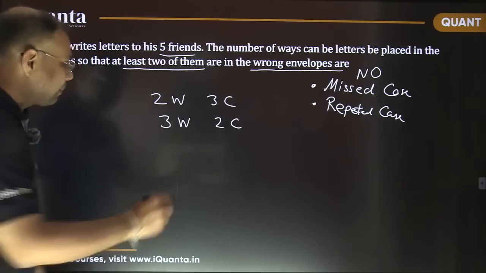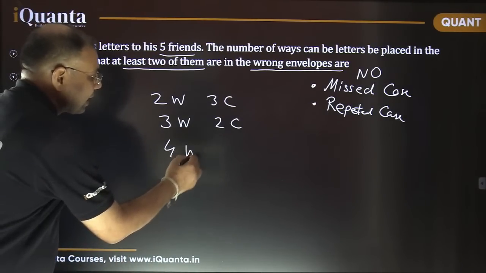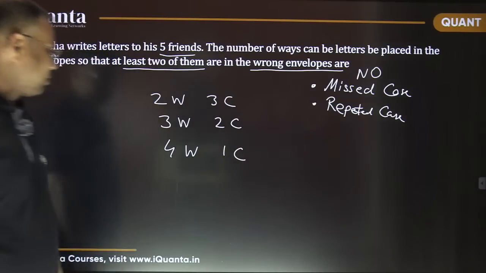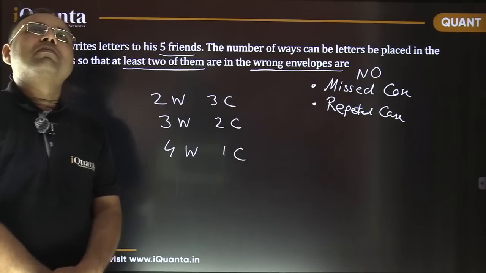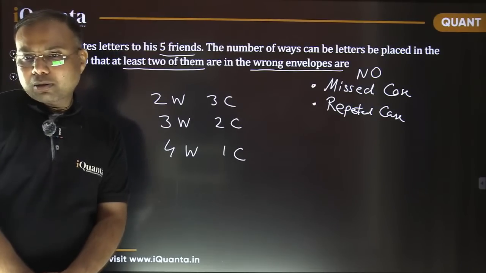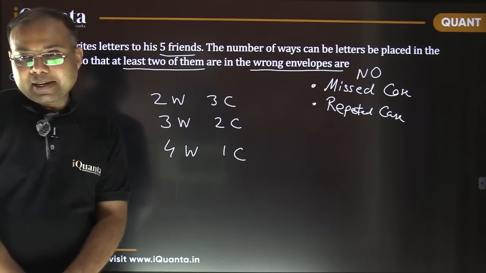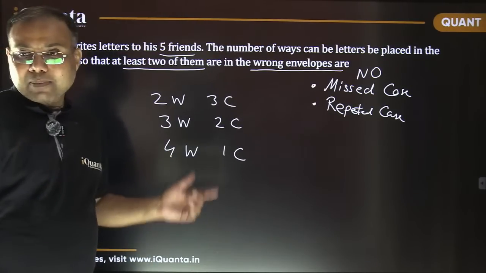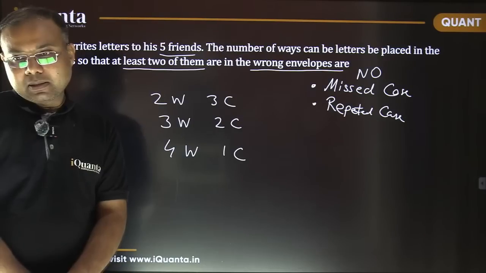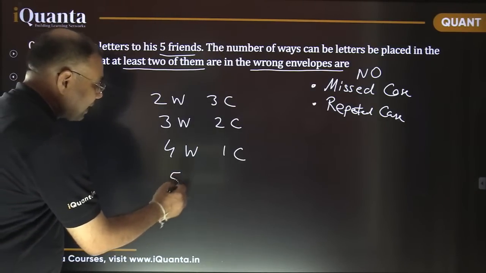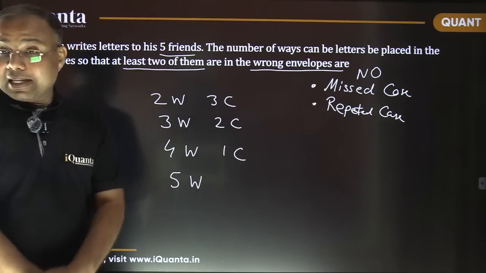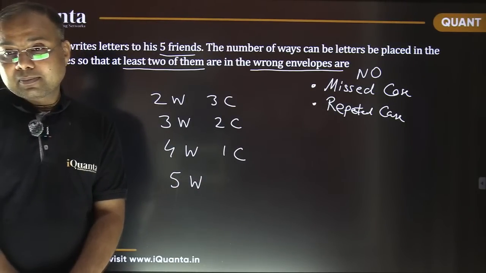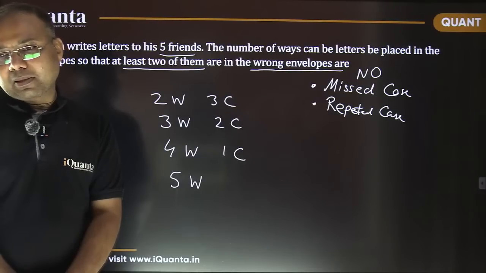Is it possible that 4 in wrong envelopes and 1 in correct envelope? Yes, why not? It may happen, right? 4 letters in wrong envelopes and 1 in correct envelope. That is possible. And all 5 letters are put in wrong envelopes. Yes, that is also possible.